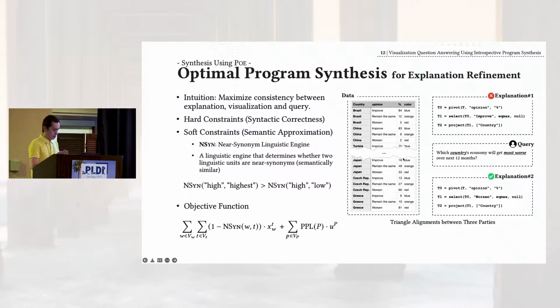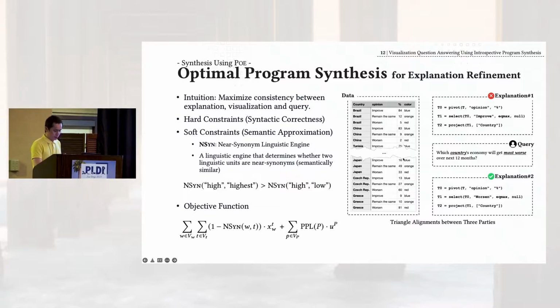As I mentioned, the intuition behind this is to maximize the consistency. You can see from the right-hand side, the module has to consider the best way to fill in those holes from a partial program provided by the previous module. There are two sets of constraints that we are imposing here. The first one is the hard constraints, which is straightforward: it ensures that the synthesized programs are syntactically correct.